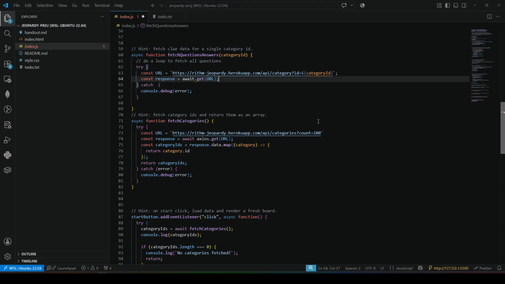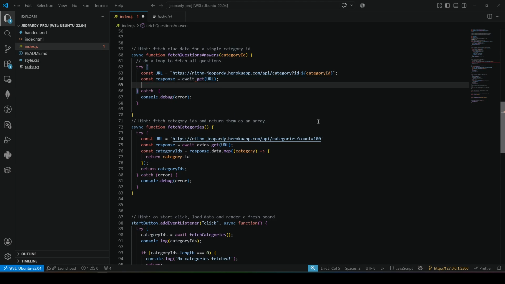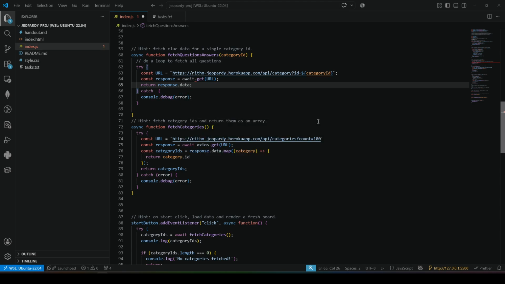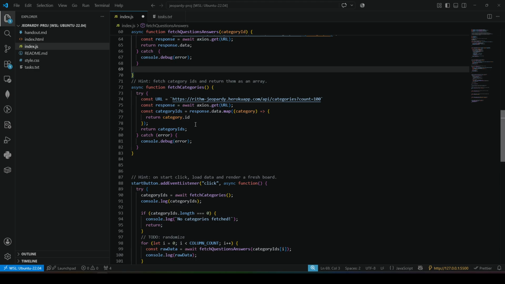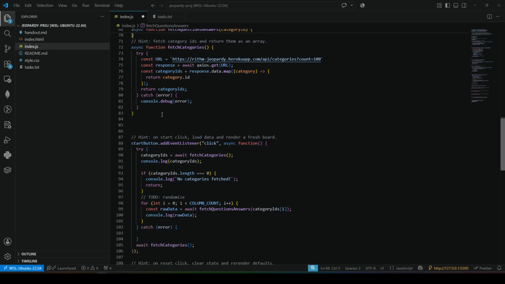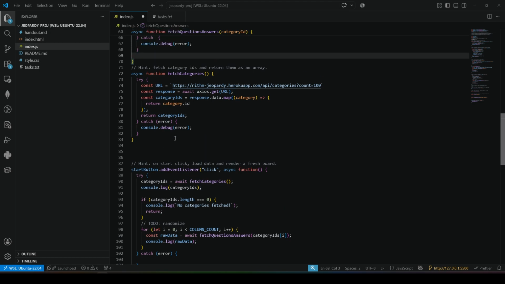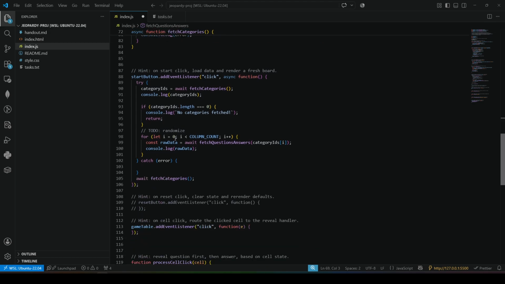And then what are we going to do? Well, we just want to get the data back, because we're going to do something with the data, so return response.data. Await Axios.get, there you go. And again, you can use fetch. I've been using Axios for so long now that it's just kind of an extension of my personality at some point. All right, so we have this fetch categories, and we have this now in here.